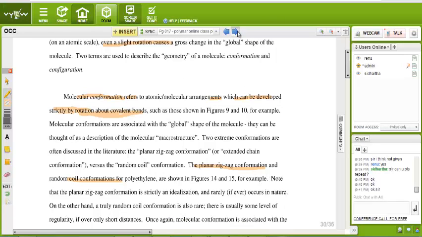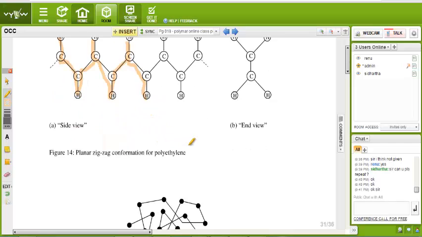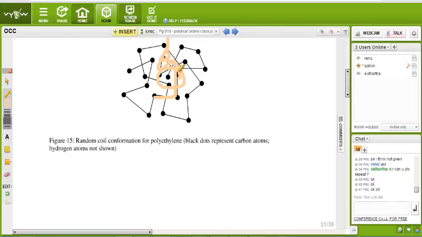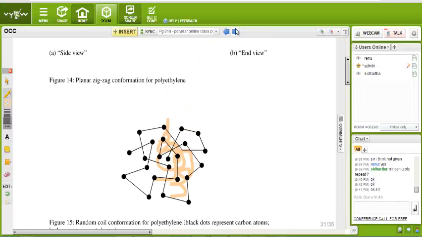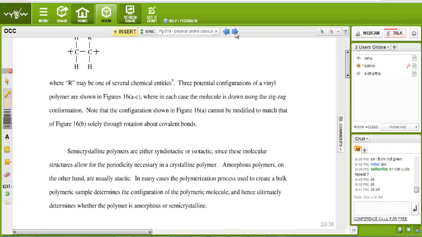See, this is the zigzag pattern. The zigzag pattern is called the zigzag conformation of polyethylene. And if the structure is created in a coil type, it is called the random coil conformation. See, randomly coil type. It is called random coil. Very good note. Everything is written over here, and in very easy language too.